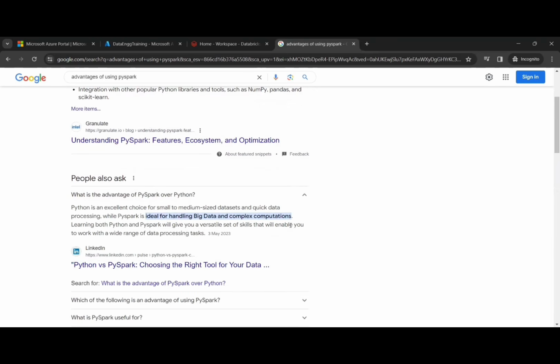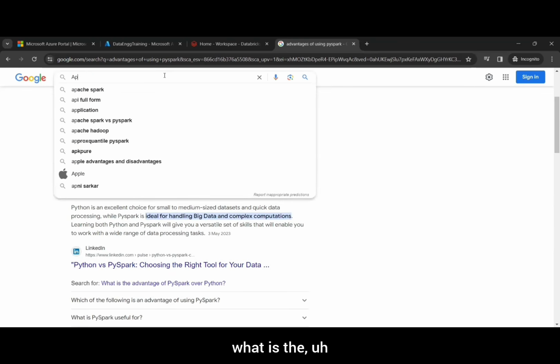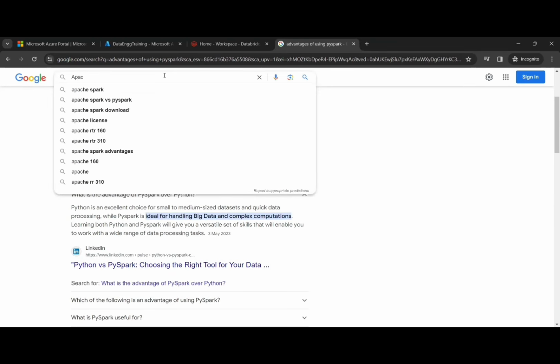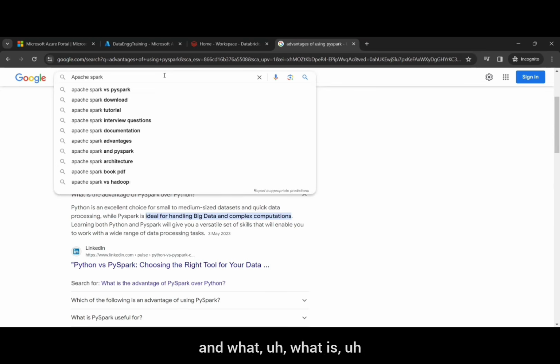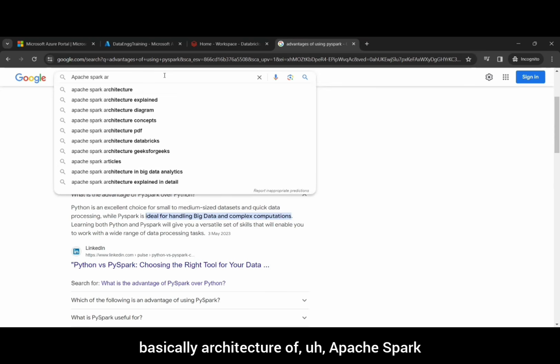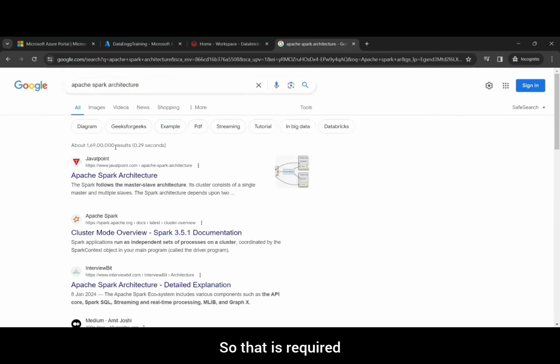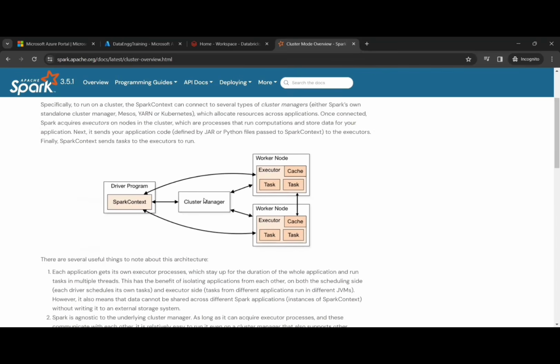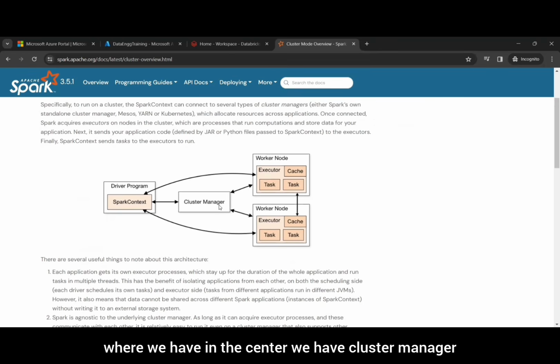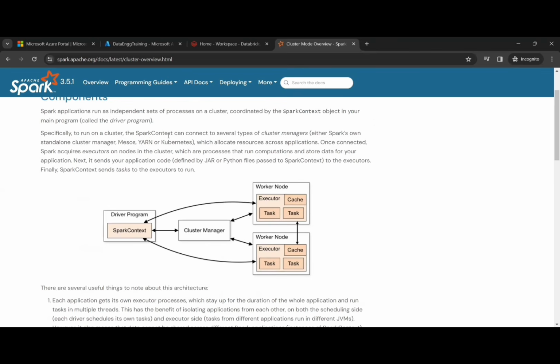If we are talking about PySpark, then we should understand what the Apache Spark framework is and what the basic architecture of Apache Spark is. That is important. So this is the architecture of Apache Spark, where in the center we have the cluster manager, which controls the whole process of Apache Spark. When you run a cluster, the Spark context can connect to several types of cluster manager.